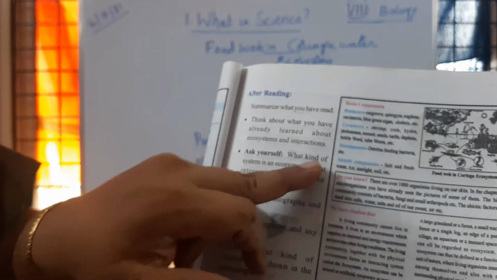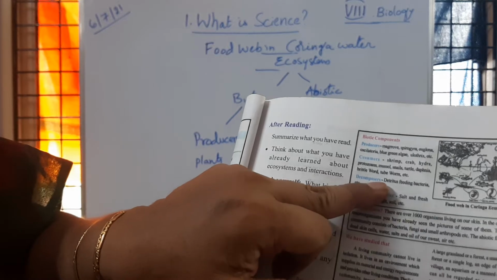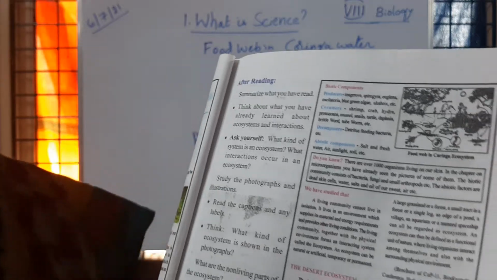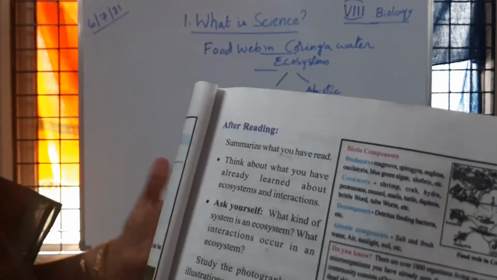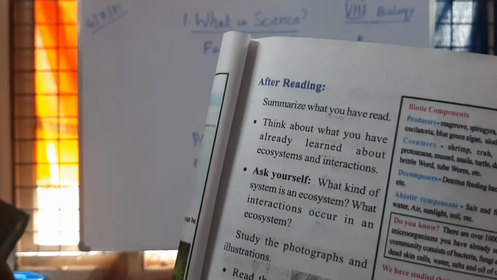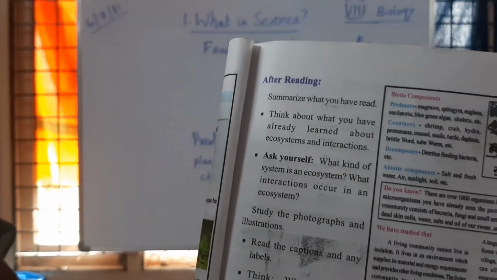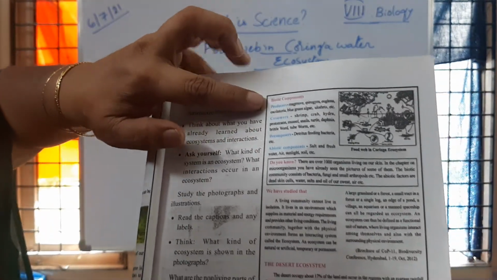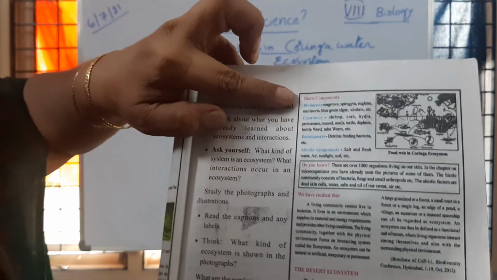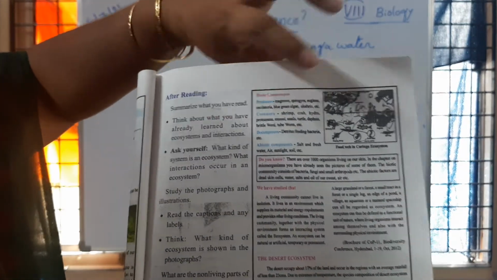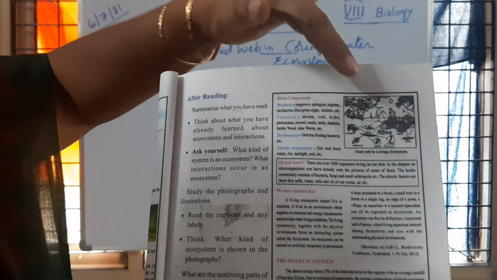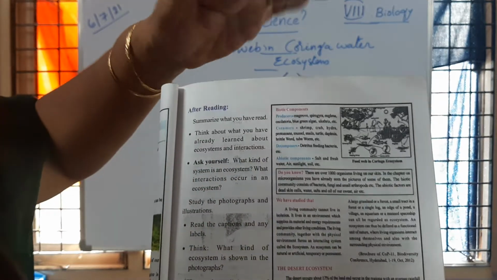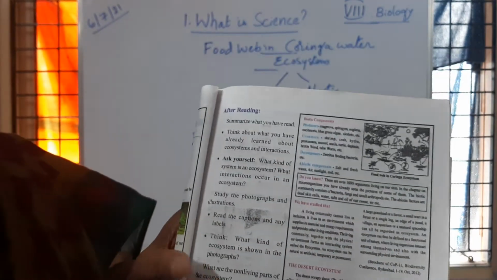I hope you understood. Then decomposers are another group of living organisms which are said to be detritus, decomposing and feeding bacteria that cannot be seen to the naked eye. When we observe the sample of water under the microscope, we can see. So detritus feeding bacteria are present. So all these are the biotic components of Kooringa water ecosystem. So you will be given what are the producers you are observing in the given picture, or consumers observing in the given picture, or which will come under decomposers. Like that you will be given question.